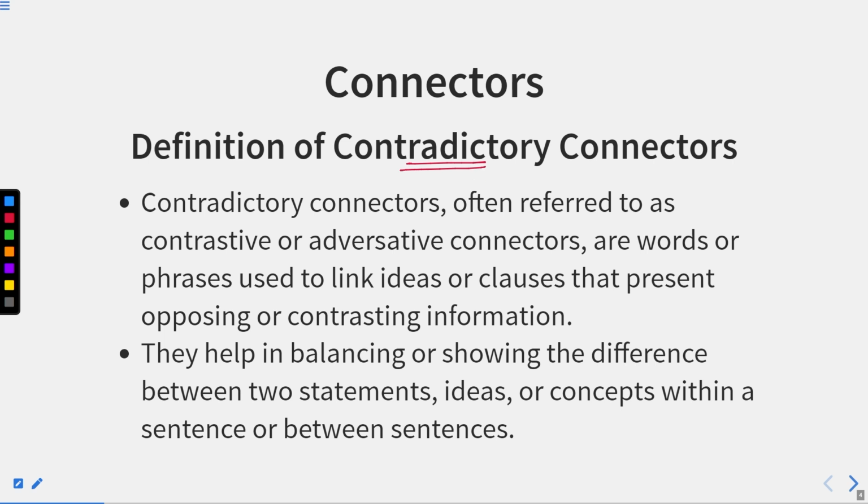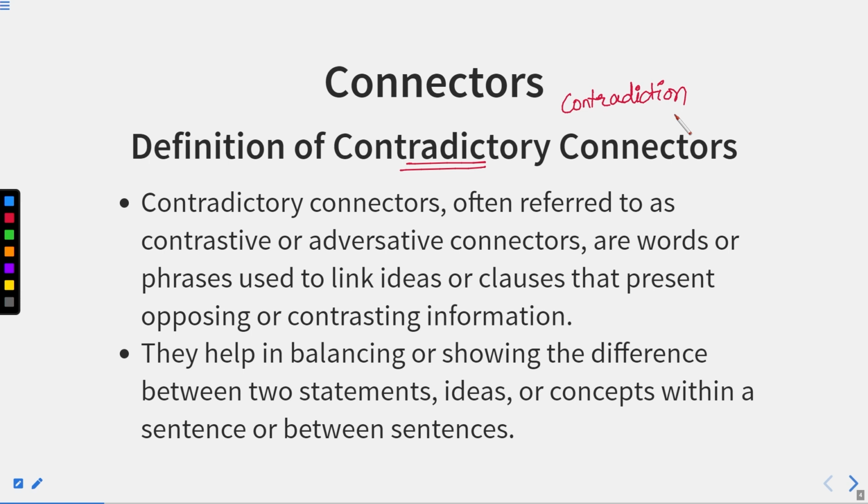Now, if you see this word contradictory, you must have heard the word contradiction. So what is contradiction? When you say something and you oppose that particular statement, it means these two statements are contradictory with each other. For example, you may have heard a quote in Macbeth by the witches, that fair is foul and foul is fair. So here we have two contradictory statements, that fair is foul and foul is fair. Okay, so these two are contradictory to each other.